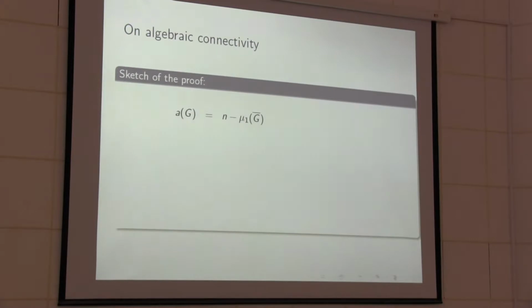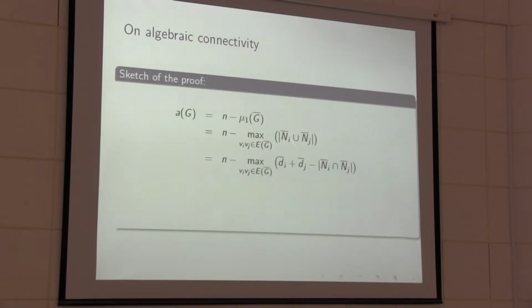Here you can see the proof. AG is equal to n minus mu1 of G bar. G bar is the complement graph of G. So using the last lemma, now we already found the upper bound on the largest eigenvalue. So here it should be greater.